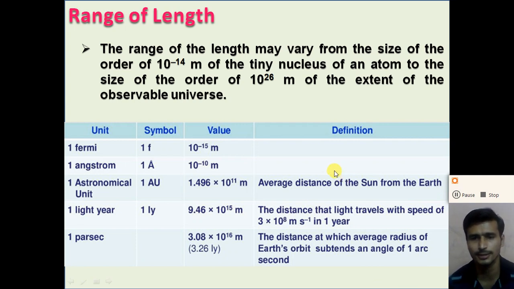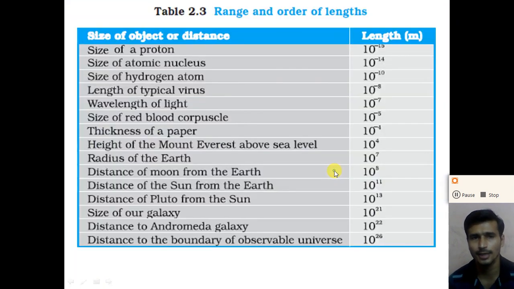Smaller distances and larger distances. The range and order of length is given in your textbook also in a table, like the size of the proton, only for information. This table is only for information, like the size of the proton is about 10 raised to minus 15 meter, the size of the atomic nucleus is about 10 raised to minus 14 meter, the size of the hydrogen atom is 10 raised to minus 10 meter, the wavelength of light is in the order of 10 raised to minus 7 meter.